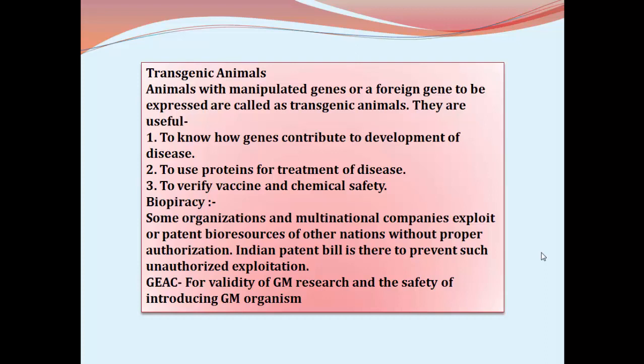For the treatment of this disease, alpha-1 antitrypsin protein is produced in the animal, and if that product is consumed by the patient, the emphysema can be treated naturally. To verify the vaccine and chemical safety, if any drug is newly invented, the safety of that drug is tested on transgenic animals.